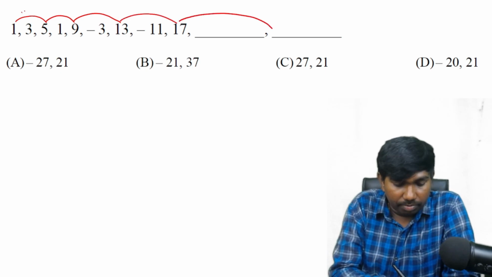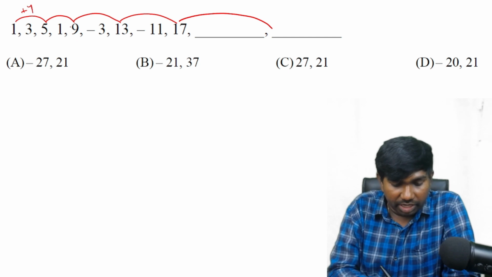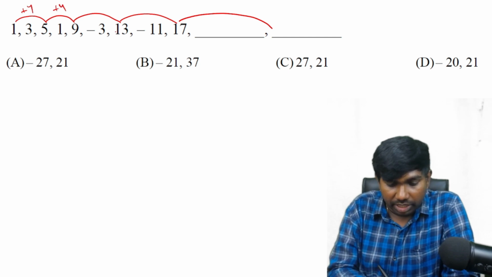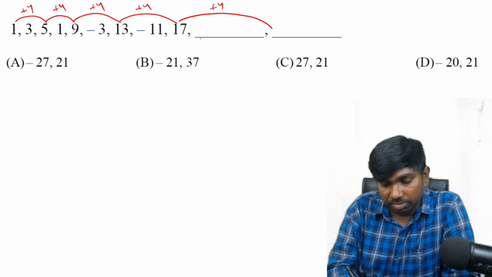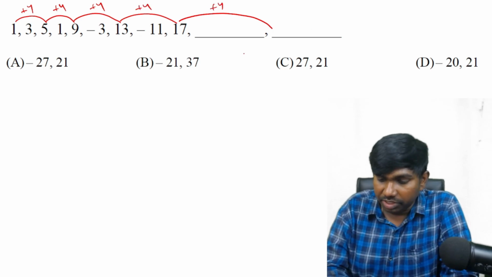1 and 5, plus 4. 5 and 9, also plus 4. 9, 13, plus 4. And next is plus 4. We have to do the same thing, plus 4. 17 plus 4 is 21.